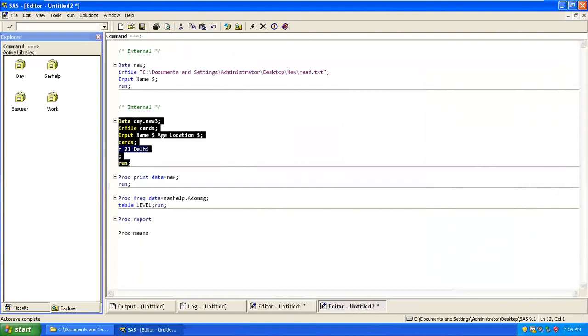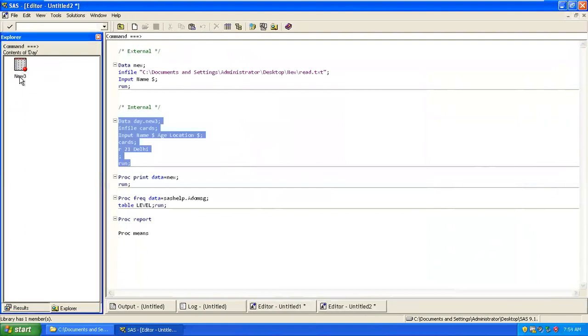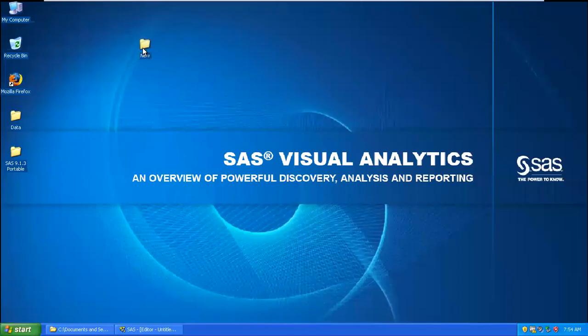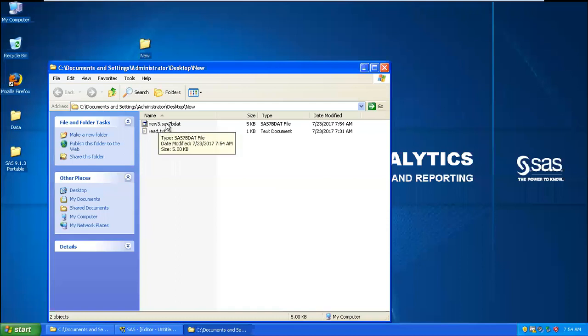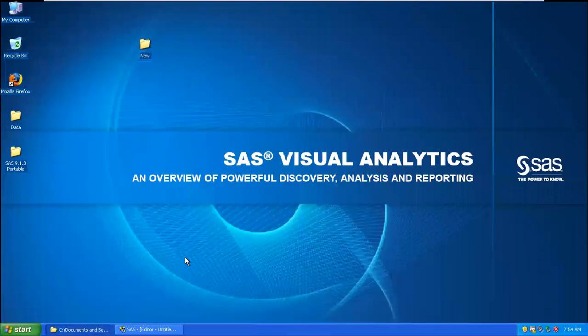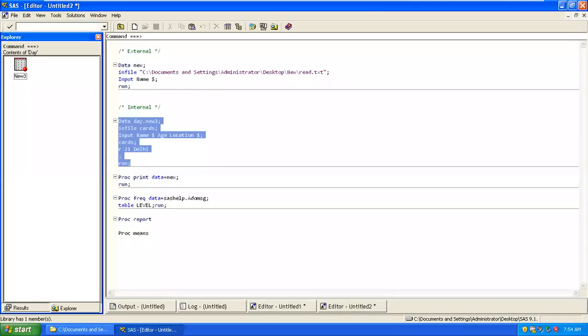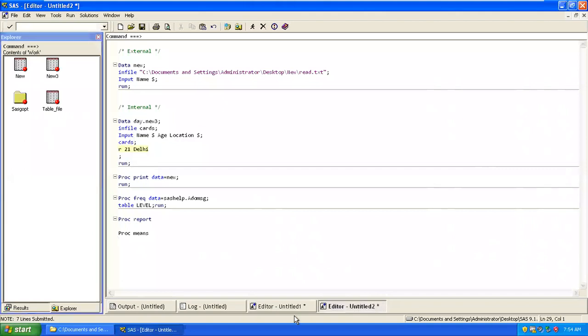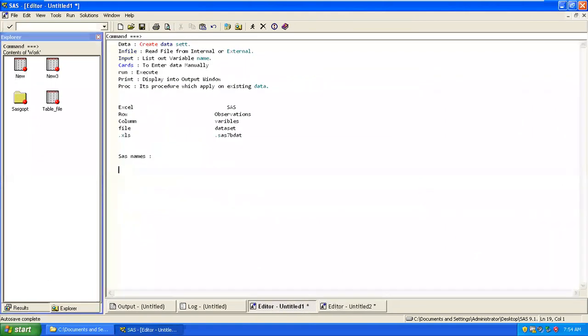If I'm going to run this, the file is getting saved over here with new 3. And you are able to see this file over here too, correct? So now the extension will become .sas7bdat. Whatever you saved over here, before that you can save this program too.